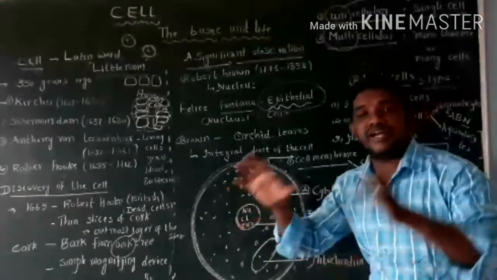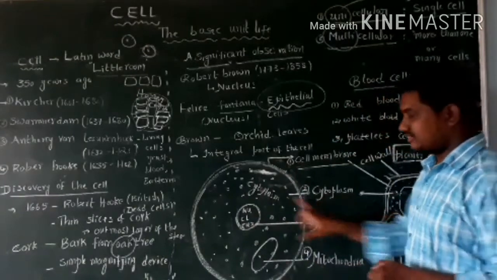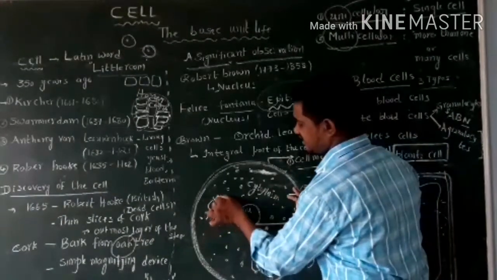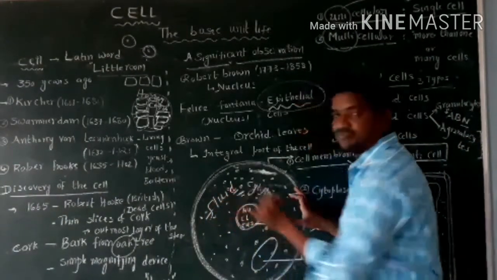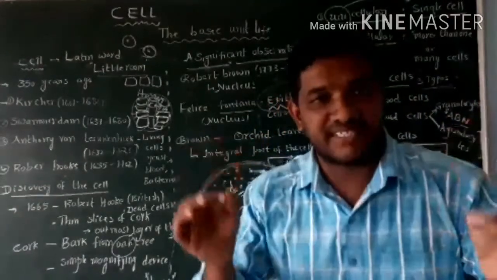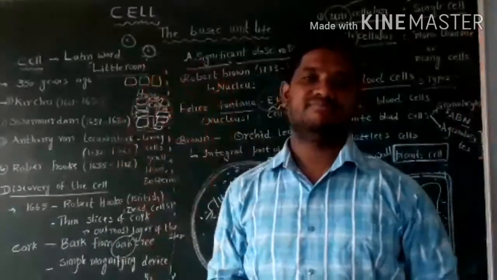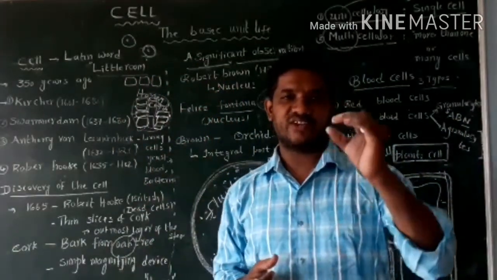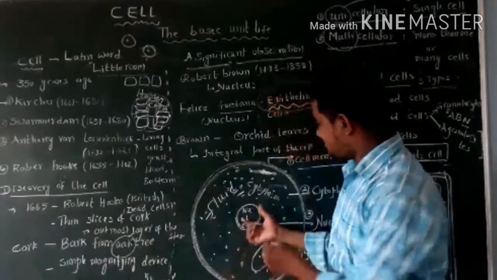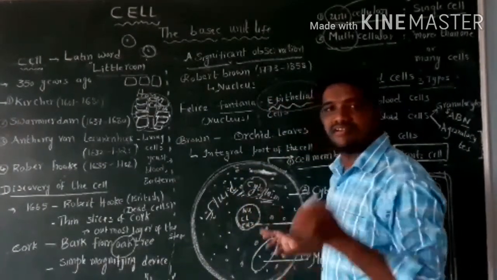Second one is the fluid present inside the cell, which is called cytoplasm. Cytoplasm means fluid. Cyto means cell, plasm means liquid.